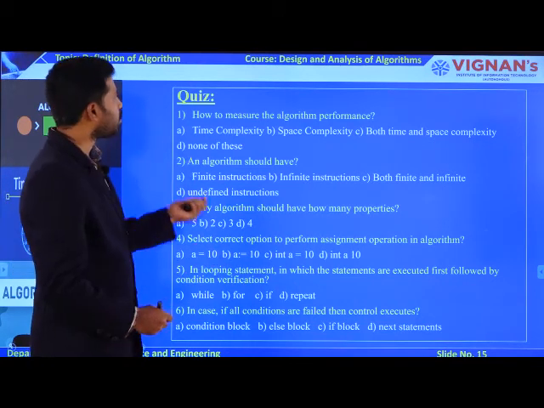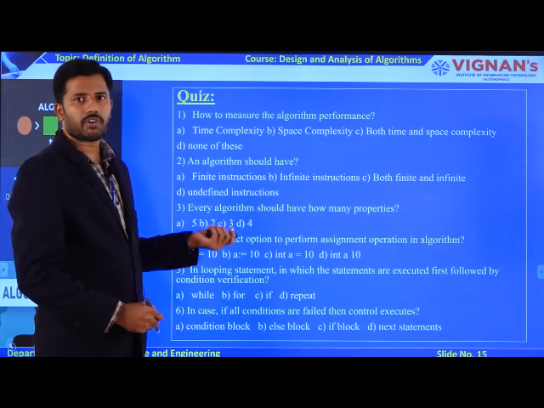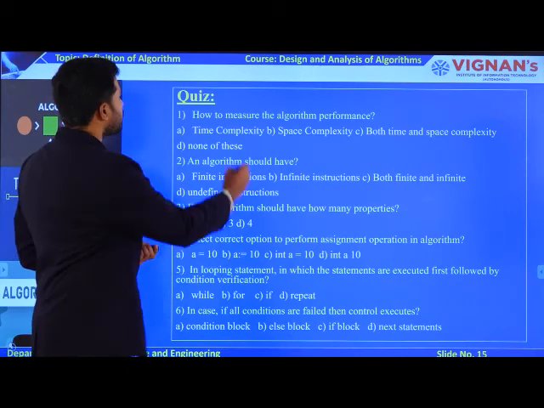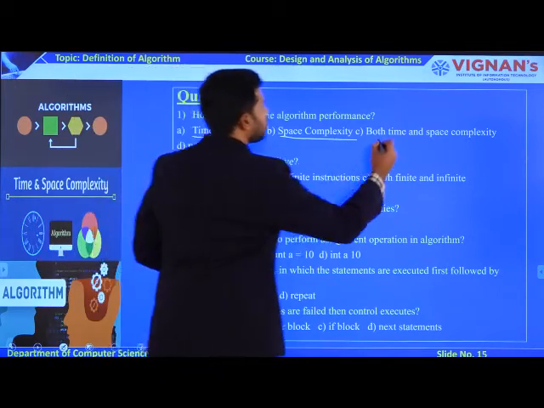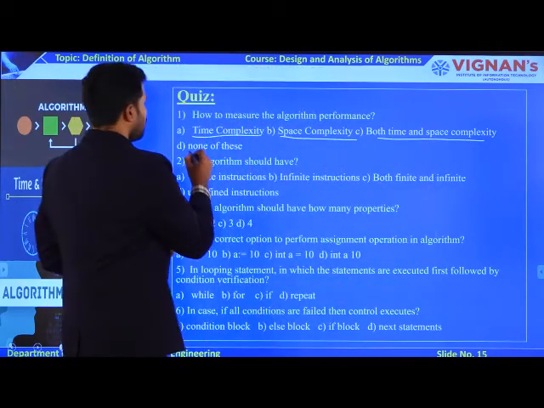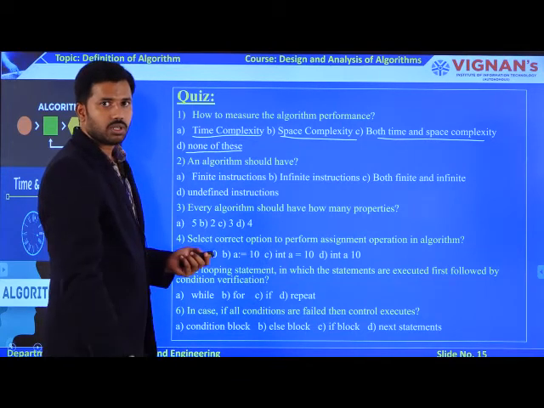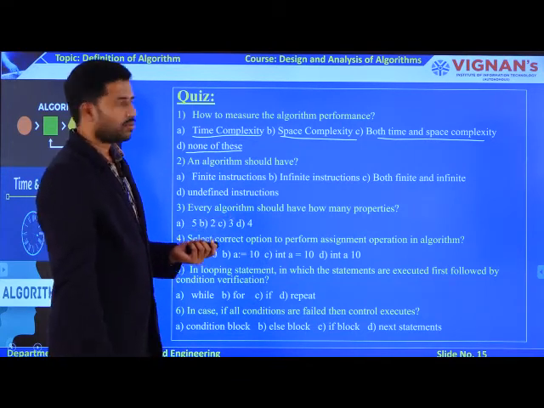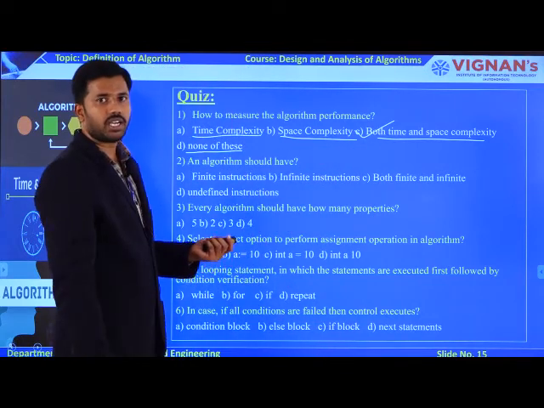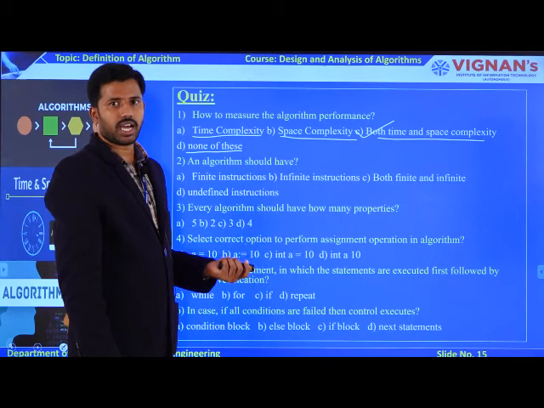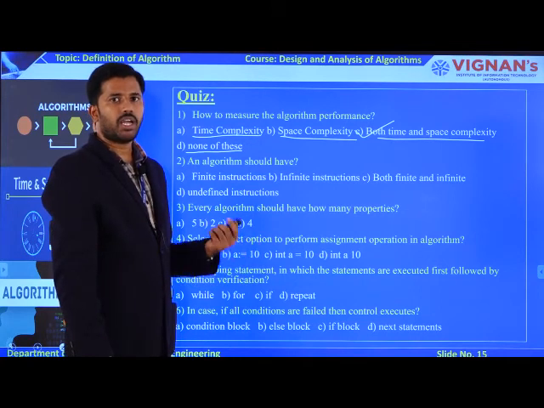So what is the first question? How to analyze the performance of an algorithm? The first option is time complexity, the second option is space complexity, the third option is time and space complexity, and the fourth one is none of these. So what is the correct option for you? The correct option is C. You measure the performance of an algorithm in terms of time and space complexity.